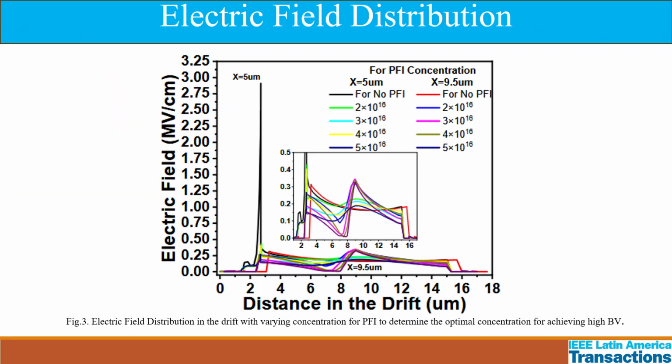Figure 3 shows the electric field distribution for the conventional and proposed device. Here we can see that with the varying concentration of the p-type floating island, the electric field is drastically reduced in the proposed device at the trench corner and bottom side.